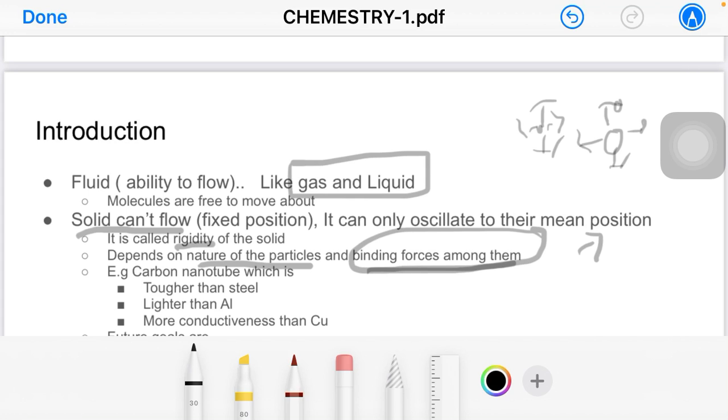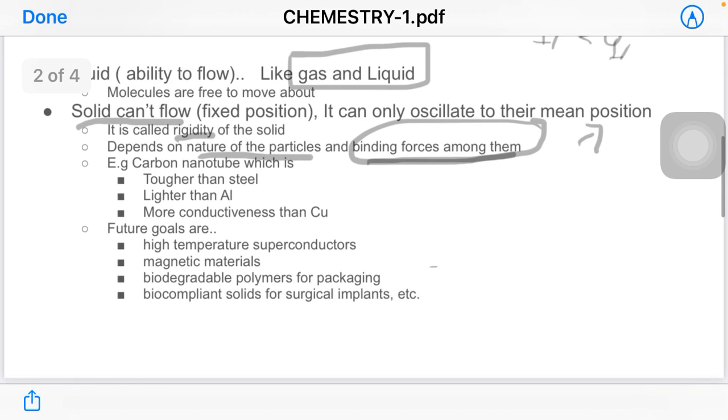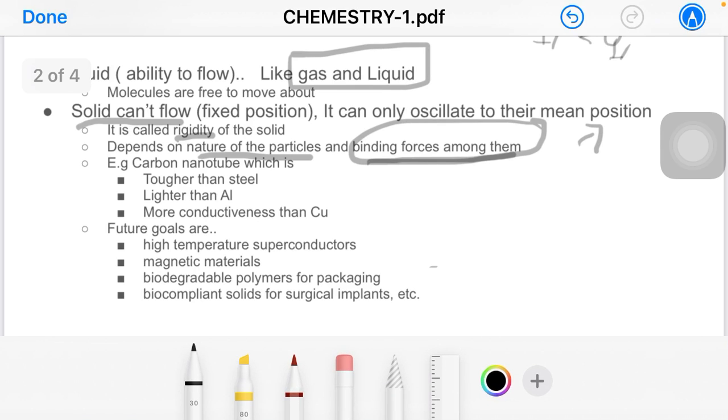Now if we look at compounds in solid states which are useful in day-to-day life, one is the carbon nanotube. The properties of the carbon nanotube are that it's tougher than steel, lighter than aluminum and more conductive than copper. Its use is to make electric wire. Why? It's more conductive, so we can easily transfer electricity. It's lighter than aluminum, meaning very low weight, as well as tougher than steel, so it can't be broken easily, right? So this is the property of the carbon nanotube.